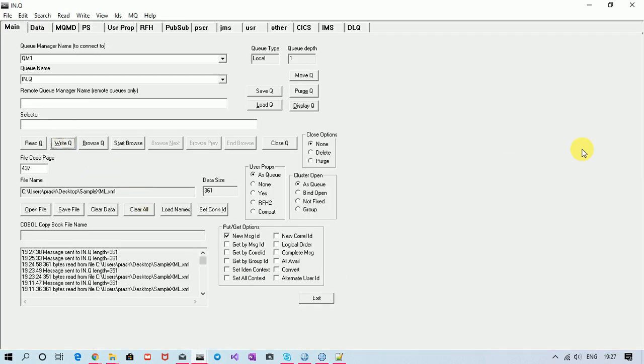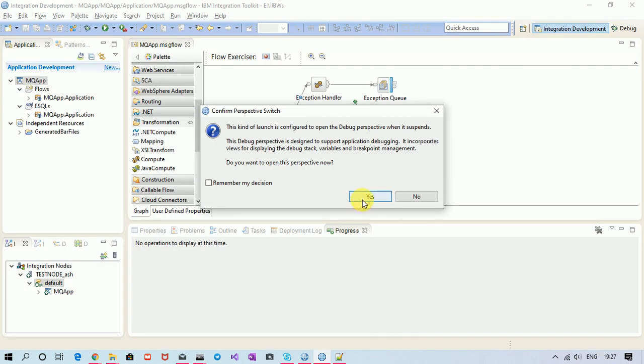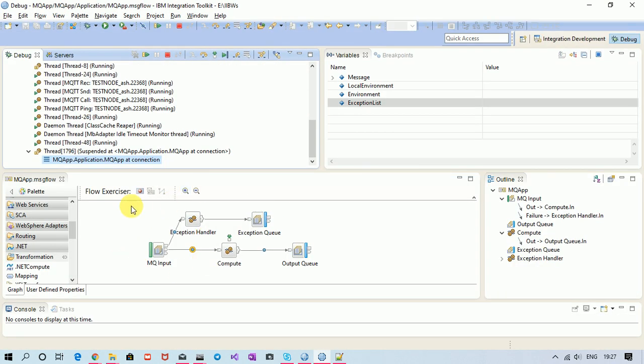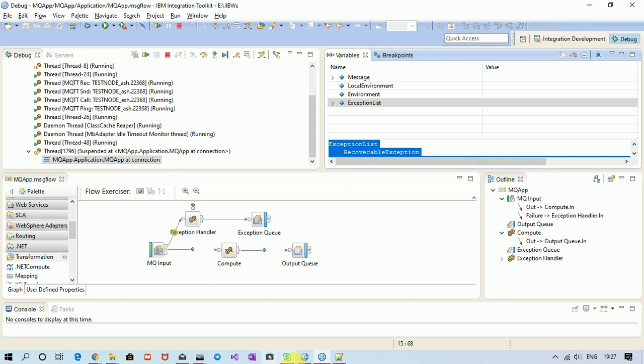Again write. Debugger has been launched. Message has passed. Now exception will occur here because there is a wrong data source name we have given. Now exception is there. See, now it is traveling through failure terminal. Now let's see the exception list.